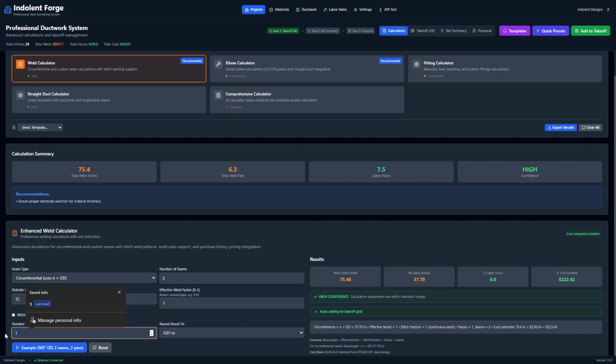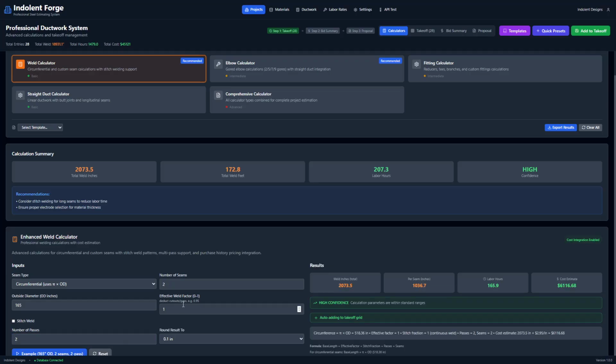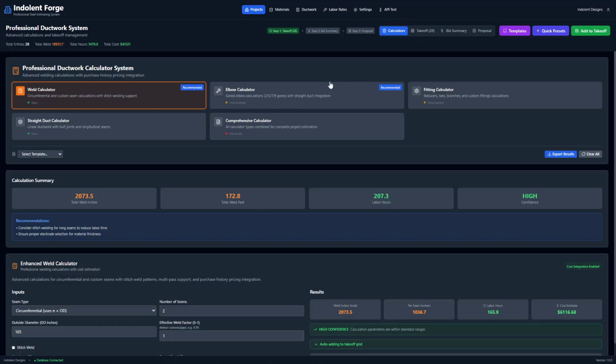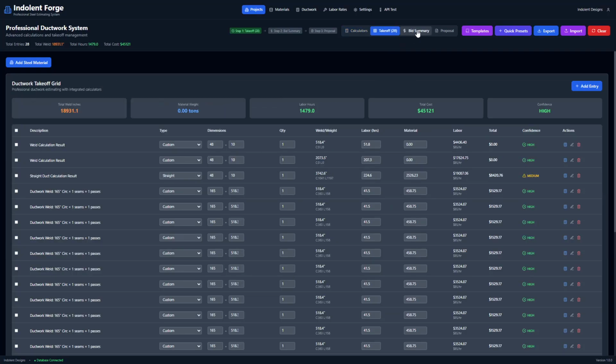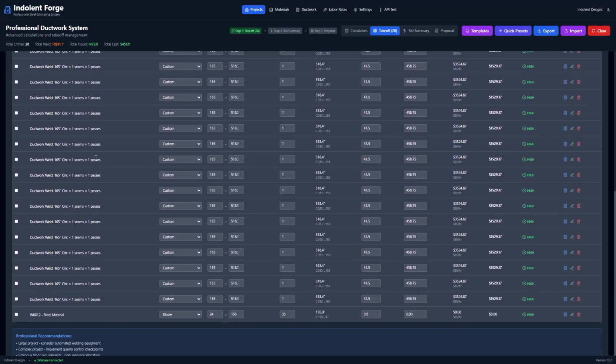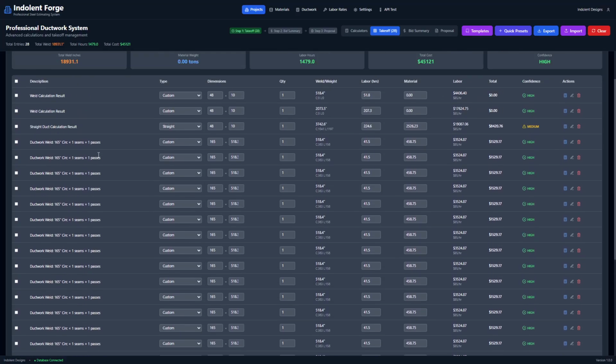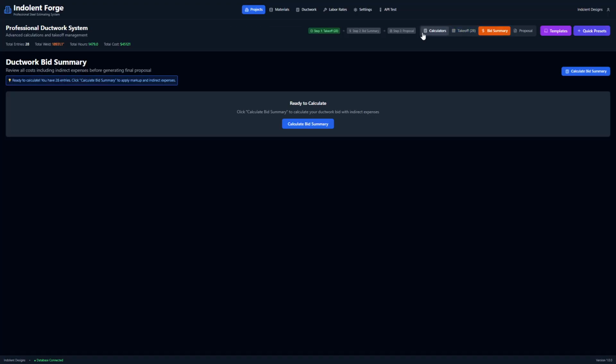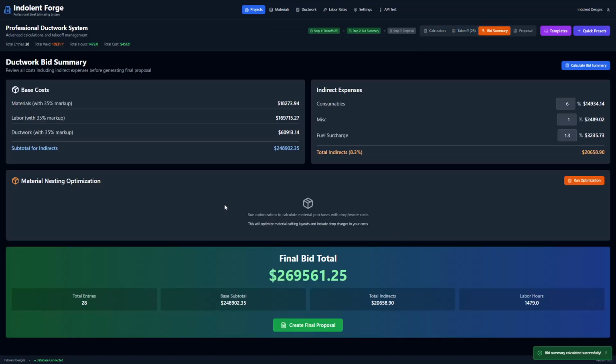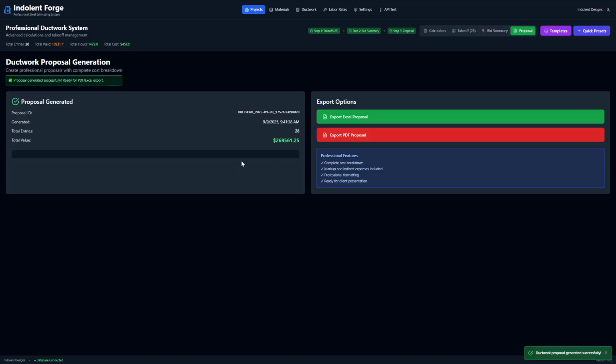I'm going to do 2 passes on this one, and we're going to add that to the system. If we go up to the top right here to our takeoff, it's very similar to the other one. You have all your entries that have been entered. This project has quite a bit of ductwork on it. Go to the bid summary and calculate the bid summary. It does the same thing, and then you can generate your final proposals here, also the same way for this ductwork.